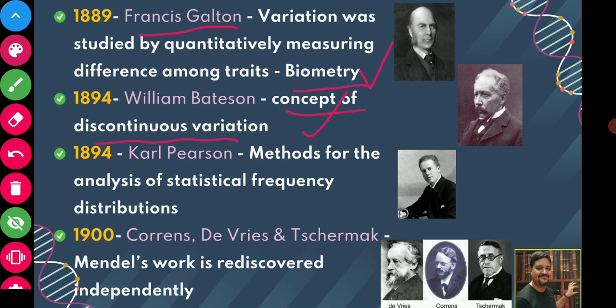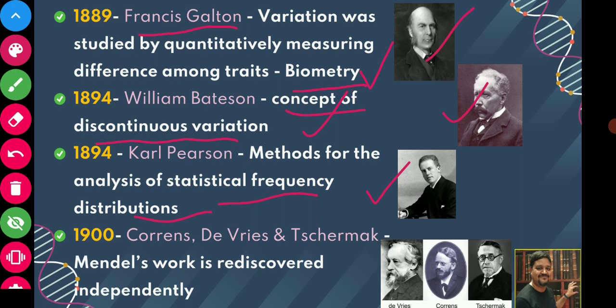In 1894, Karl Pearson gave the methods for analysis of statistical frequency distribution. So he applied statistical frequency distribution in the biological sciences, and he gave the statistical analysis of biological experiments, whatever results of inheritance experiments he was getting, he analyzed with the help of statistical frequency distribution. So he is Karl Pearson, he is William Bateson, and this is Francis Galton.